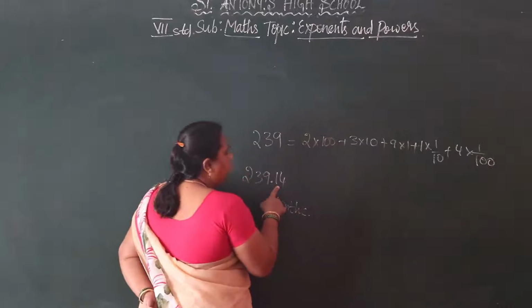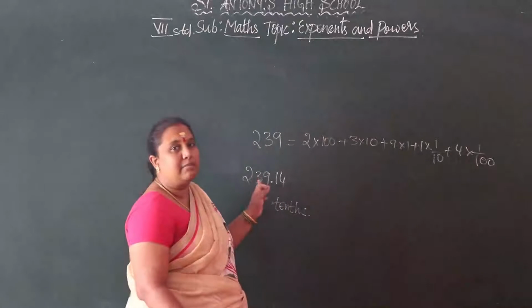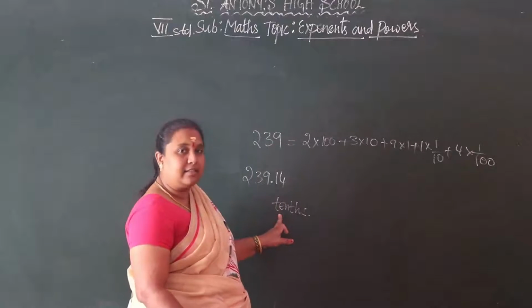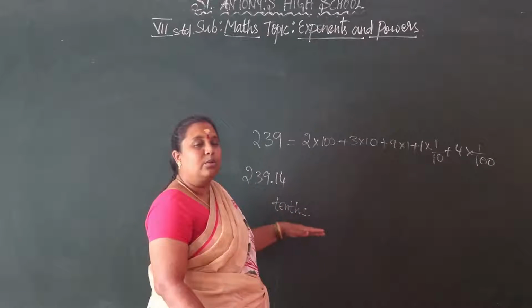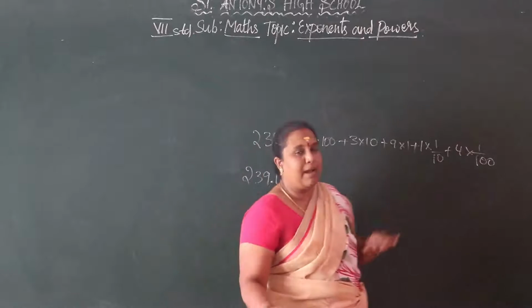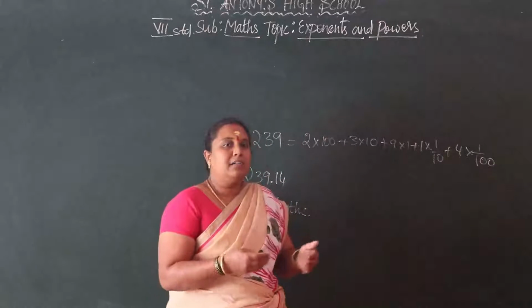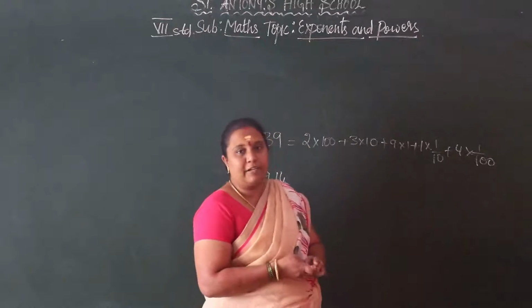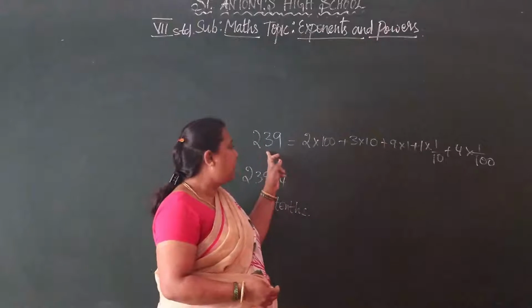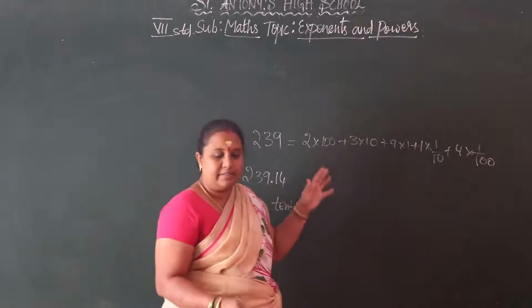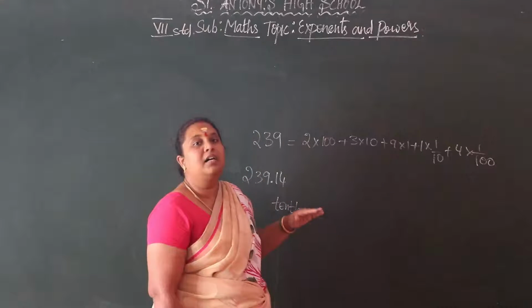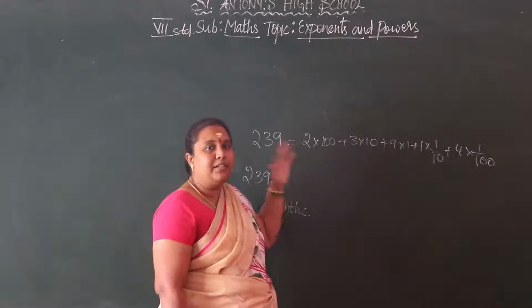After the decimal point we have tenths, T-E-N-T-H-S, then hundredths. Like this we write the expanded form. From the expanded form we can write the standard form of the numbers. This conversion you know already.